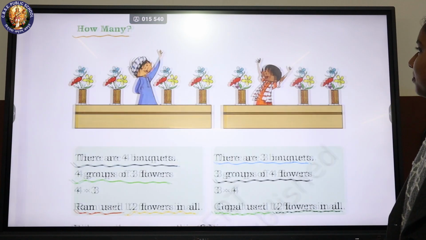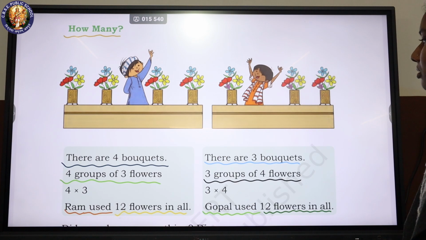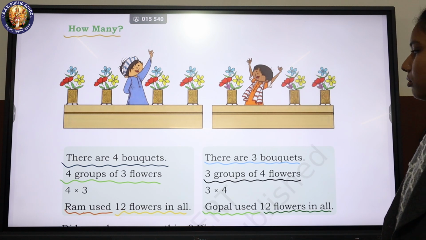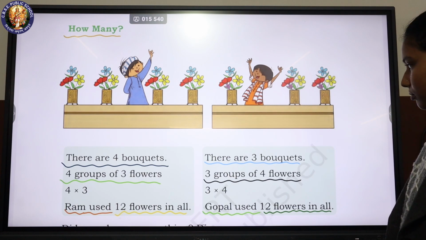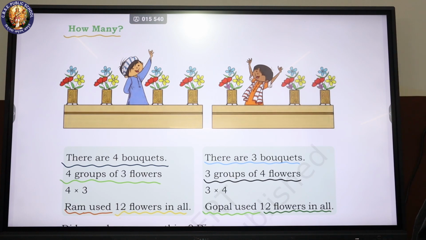How many? There are 4 bouquets. 4 groups of 3 flowers. 4 into 3. Ram used 12 flowers in all. There are 3 bouquets. 3 groups of 4 flowers. 3 into 4. Gopal used 12 flowers in all.